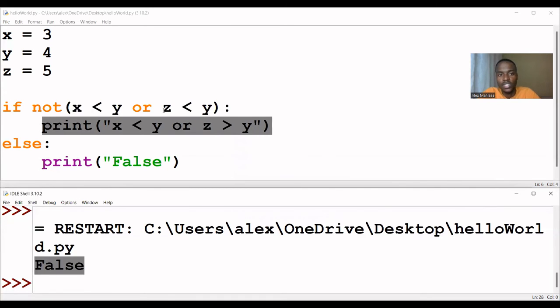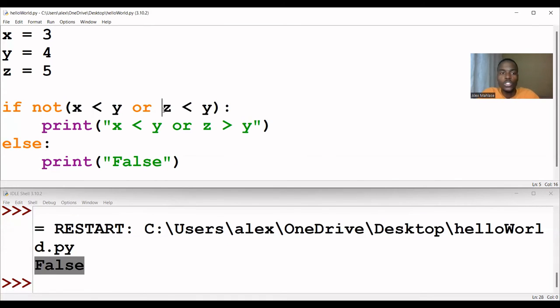So this is vital if you understand the logical operators, the arithmetic operators, or the comparison operators. Yeah, the comparison operators, the logical operators, and the arithmetic operators. They also play a role, but mostly it is your logical and your comparison operators. So this is how if else statement work in Python.